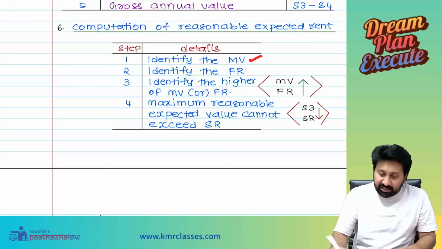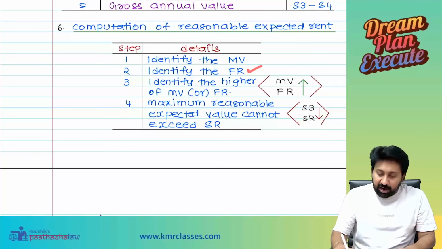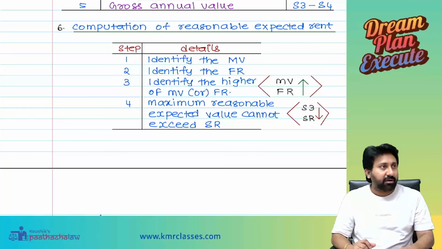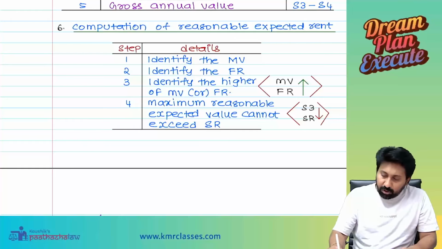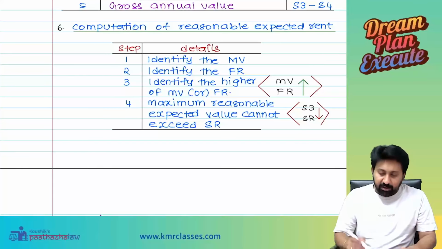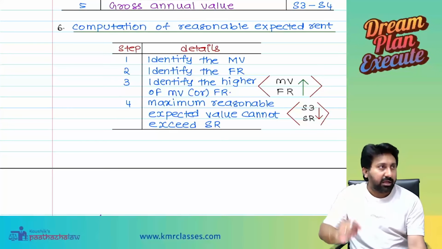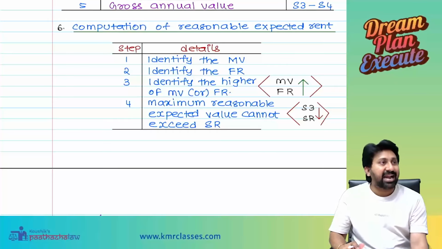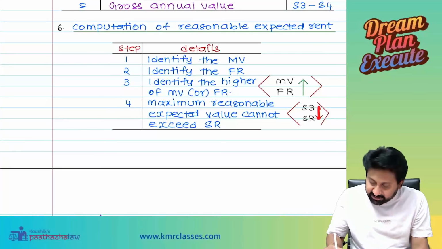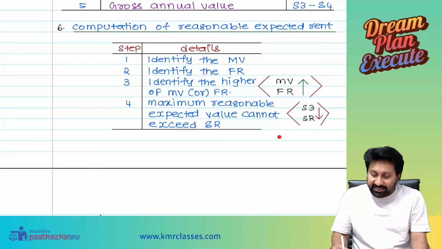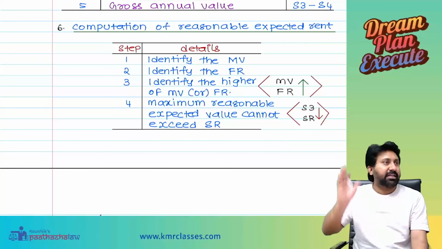First, identify the MV, identify the FR, identify the higher of MV and FR. One answer will come, either MV or FR. Compare that with the standard rent. Whichever is lower, the result will be called reasonable expected rent.